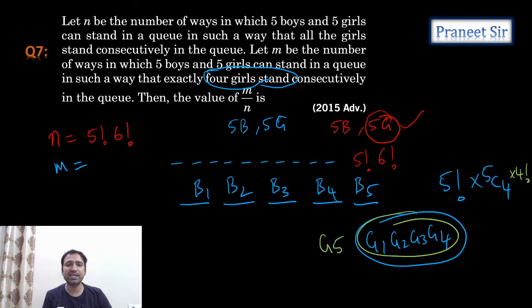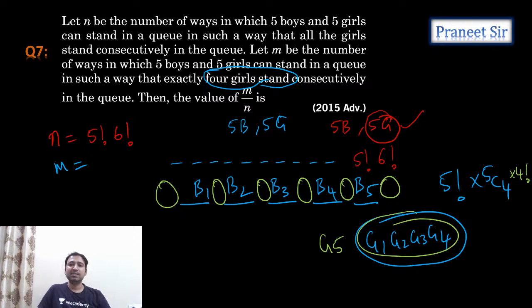How many ways do we need to put these 2 units? In total, how many places are there? 1, 2, 3, 4, 5, 6. In these 6 places, we need to put these 2 units. How many ways can we do that? Isn't it 6P2, guys? Why? Because we need to select any 2 positions, and we need to arrange also. Selection plus arrangement. So 6P2. So that's what we're getting as the m value.